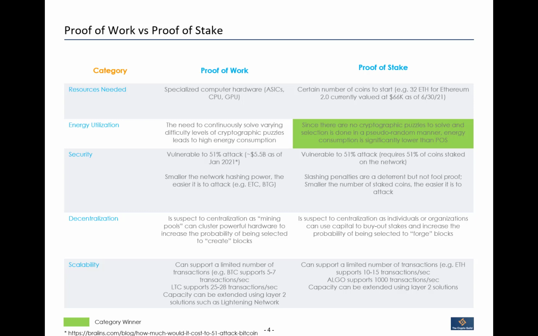So first, in terms of resources needed, proof of work requires specialized computer hardware. Proof of stake requires a certain number of coins. There's no question of winner or loser here because it really depends on the state of the network. In Ethereum 2.0, 32 Ether costs about $66,000 as of June 30th to get you started. Whereas if you were to start on, let's say, Bitcoin, it would also be pretty expensive because you would need to buy expensive and heavy computing power, and that probably wouldn't make a dent anyway, given how many people are focused on being miners on Bitcoin.